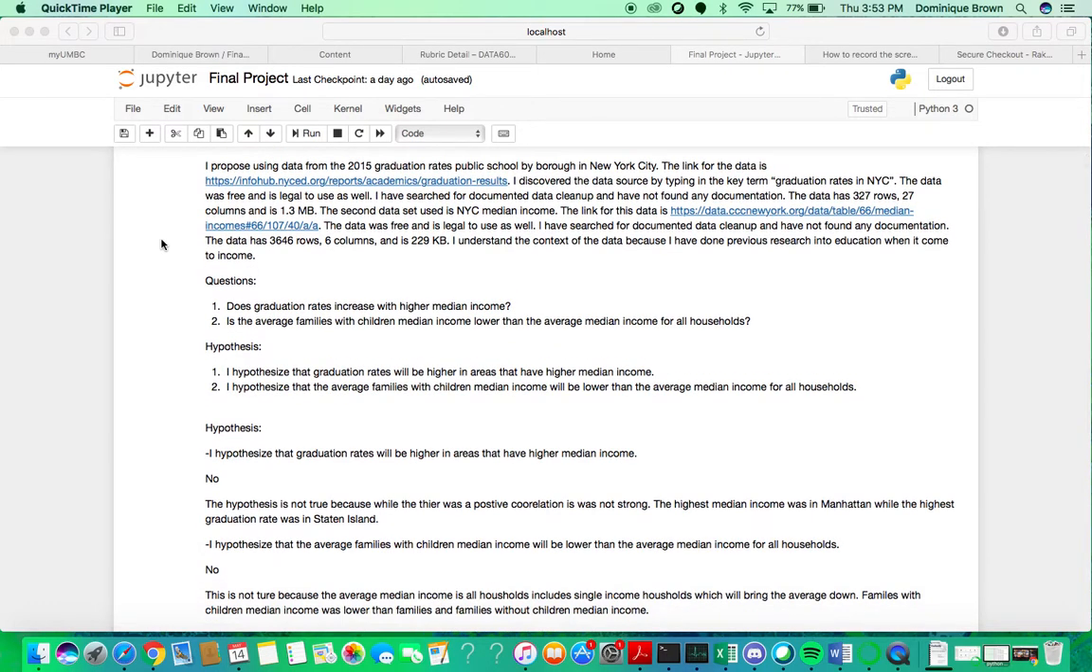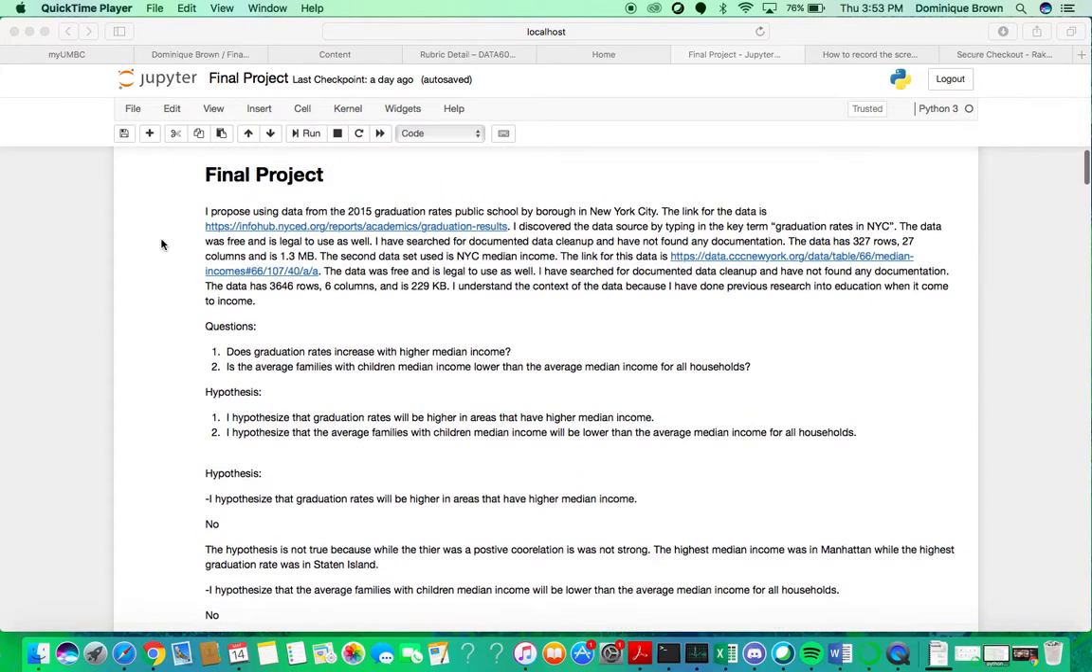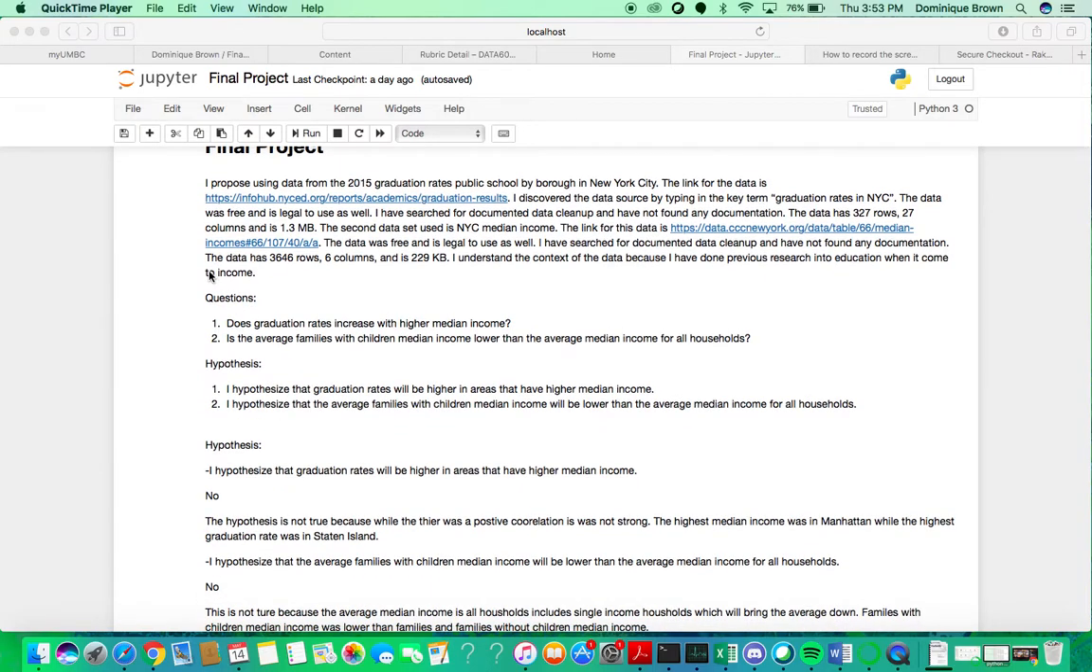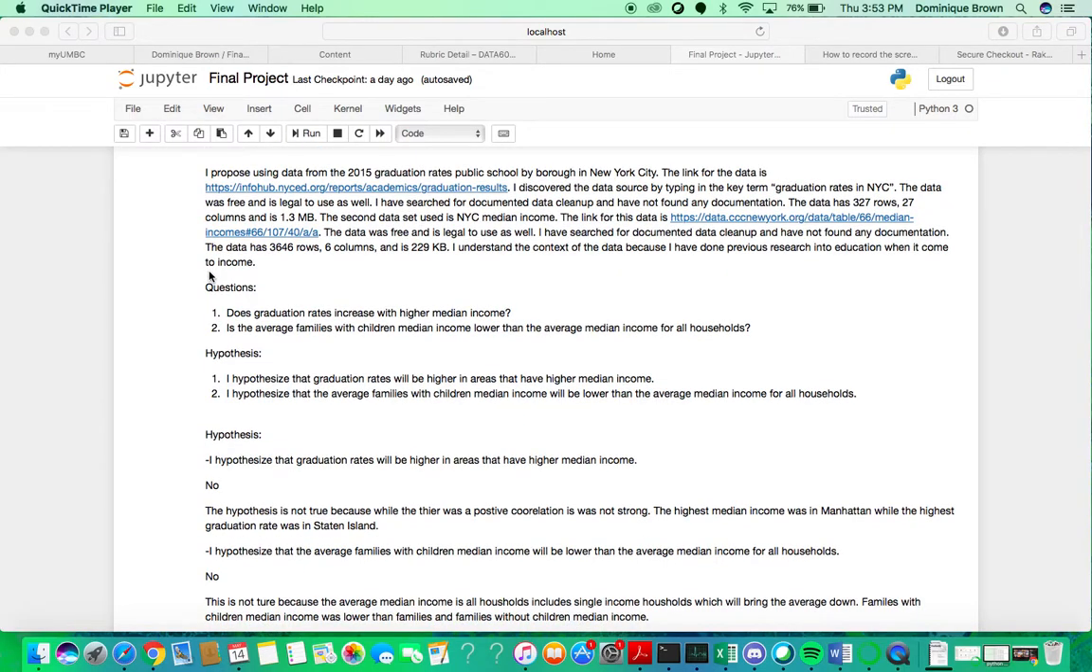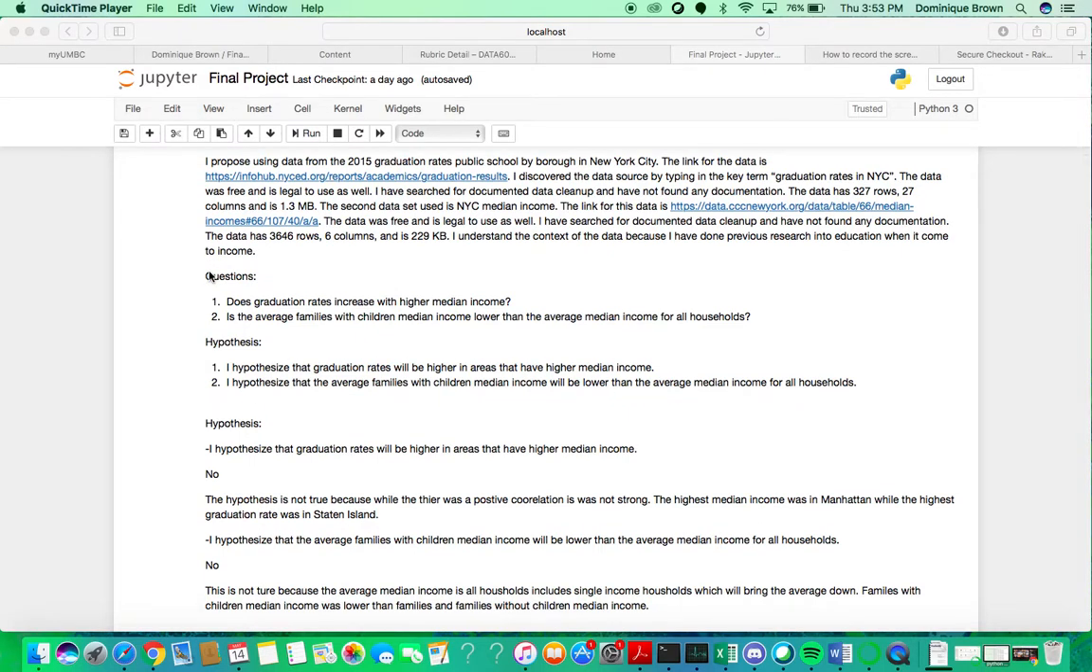I proposed using data for the 2015 graduation rates for New York City Public Schools by borough. The link for the data is at infohub.nyced.org. I discovered the data by looking for graduation rates in New York City. The data was free and legal to use as well. I could not find any documented data cleanup for this data as well. The data has 327 rows and 27 columns with 1.3 megabytes.